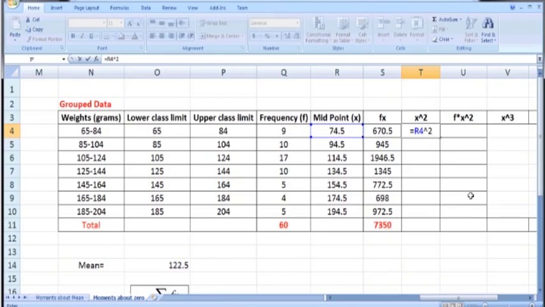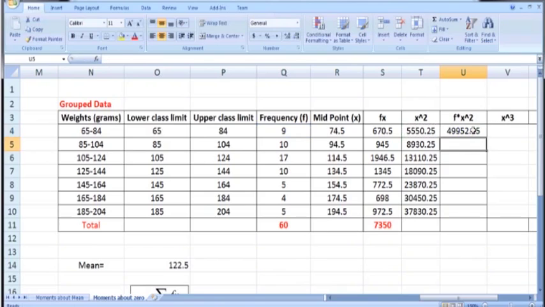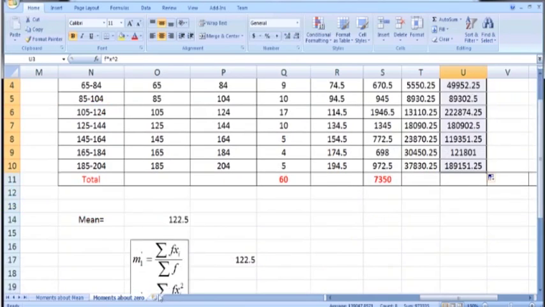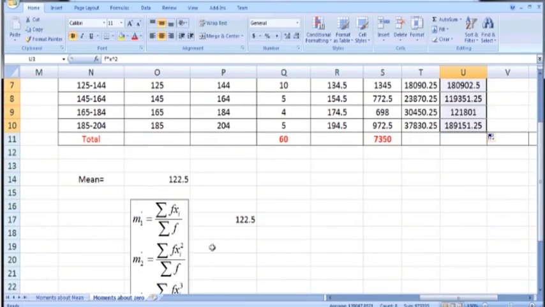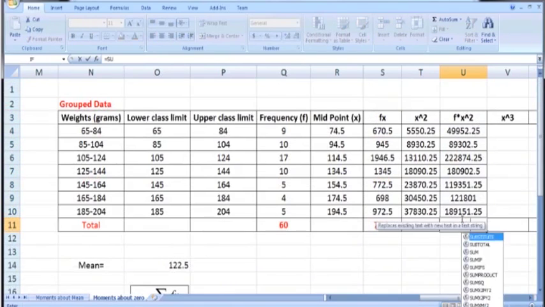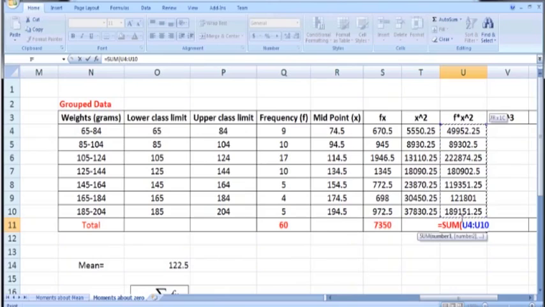So R4 square. Press enter, copy it down, and then put an equal sign, multiply f with x square to get f times x square. So Q4 asterisk T4. Press enter, copy it down as well. So we calculated fx square. Now take summation to get summation fx square. Put an equal sign and use the sum function. So sum of U4 to U10, press enter. So this is summation fx square.